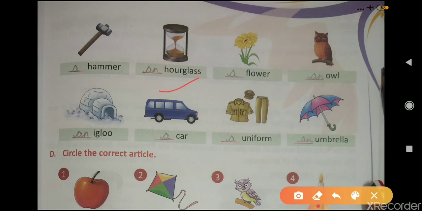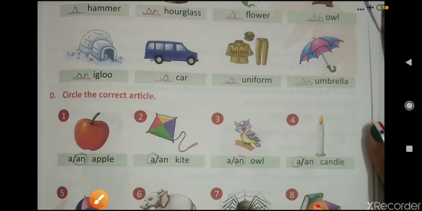So the sound is a vowel sound, therefore we use an here. A flower, an owl, an igloo, a car, a uniform. Here U is a vowel, but we use a because it sounds like a consonant sound. Then an umbrella.